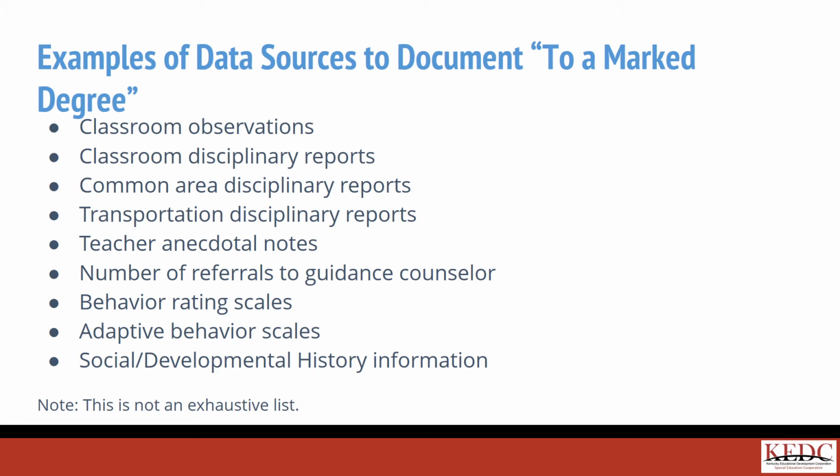Examples of data sources that may be considered when documenting that behavior is exhibited to a marked degree include disciplinary reports, teacher anecdotal notes, transportation disciplinary reports, referrals to guidance counselors, behavior rating scales, adaptive behavior scales, classroom observations, and social developmental history form. The data sources used to substantiate that behavior is exhibited to a marked degree should be noted in the supporting documentation section of the eligibility determination form.